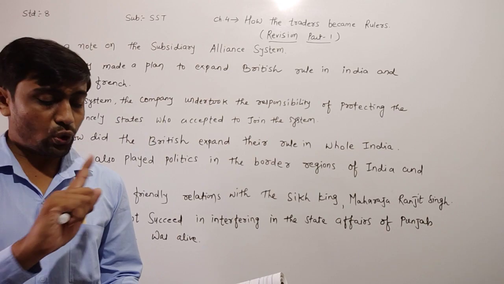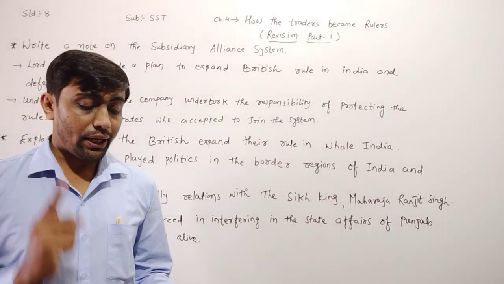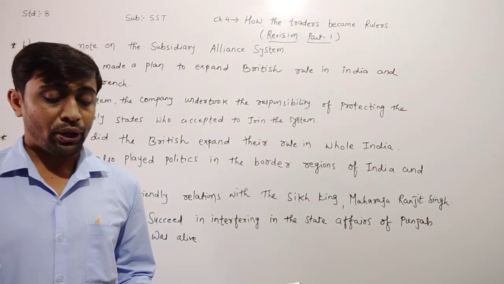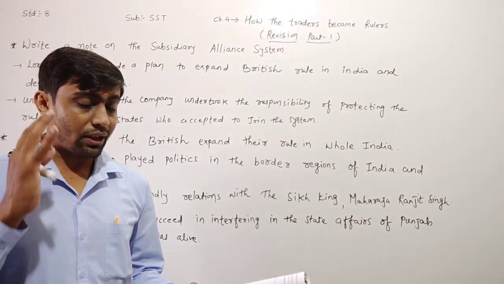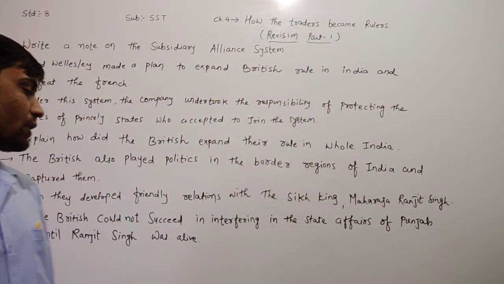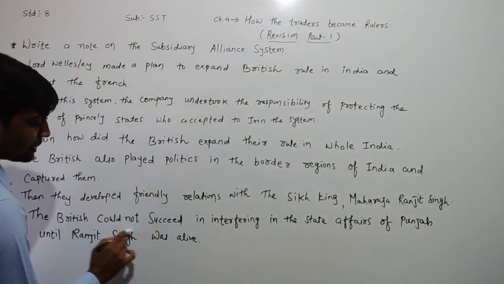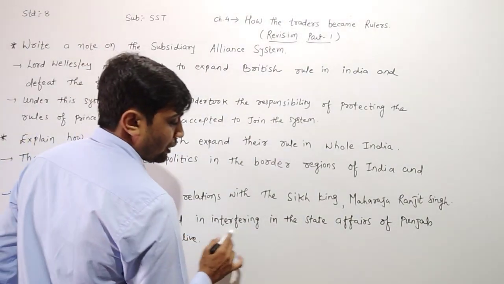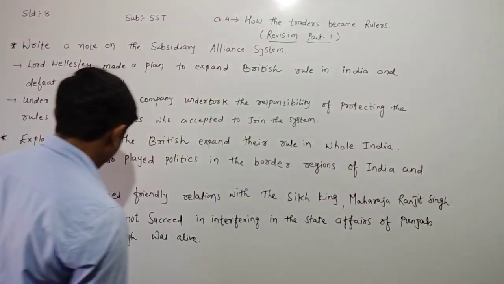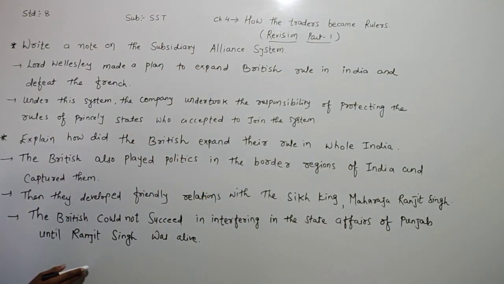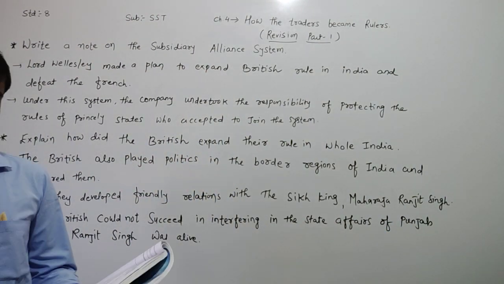The British could not succeed in interfering in the state affairs of Punjab as long as Raja Ranjit Singh was alive.